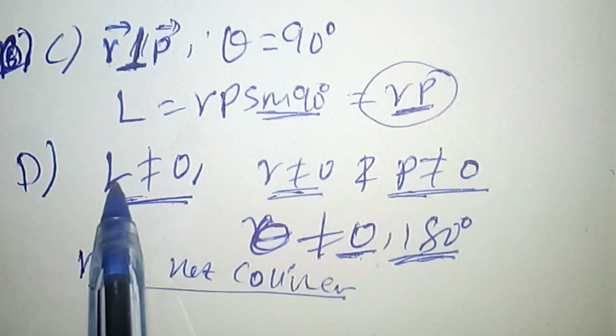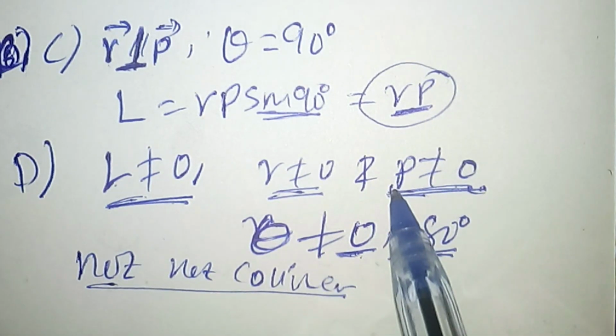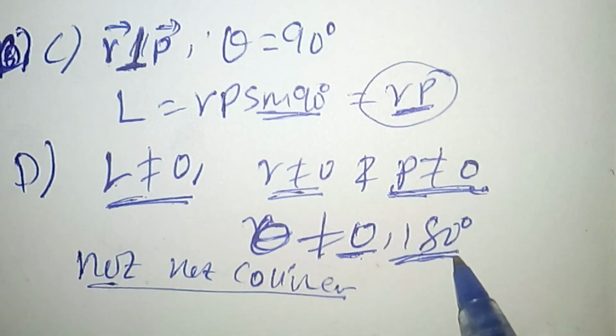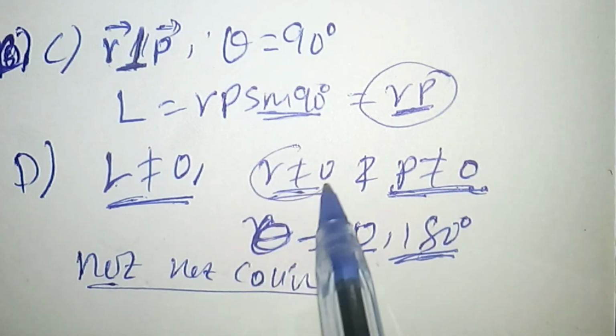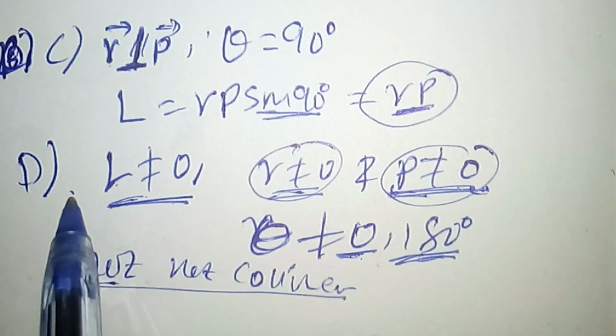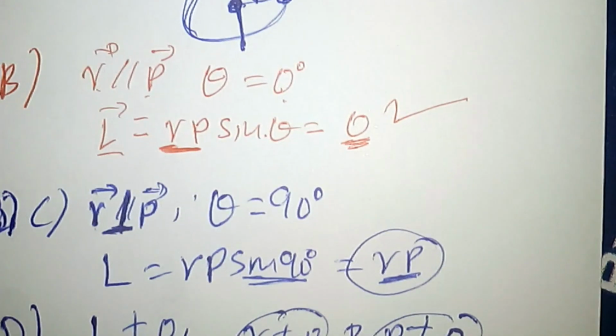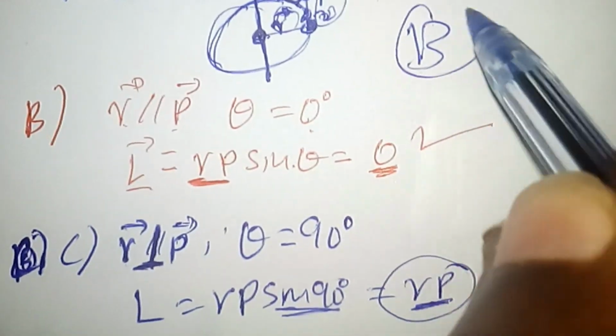If the position vector and the momentum vector are collinear with each other, either parallel or opposite, the angular momentum is immediately 0, even if their magnitudes are different from 0. So this statement is not always true. So the correct answer, for which is always true, is alternative B.